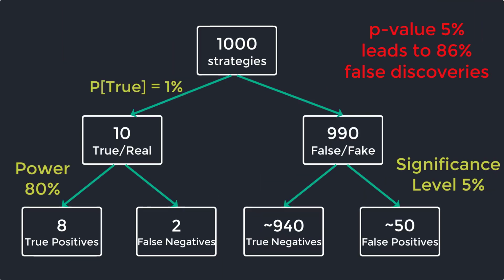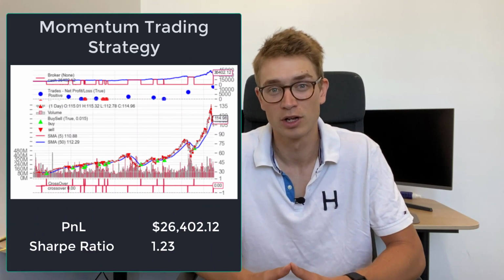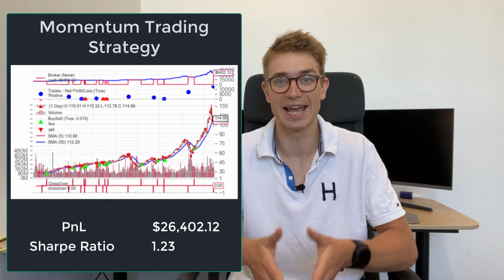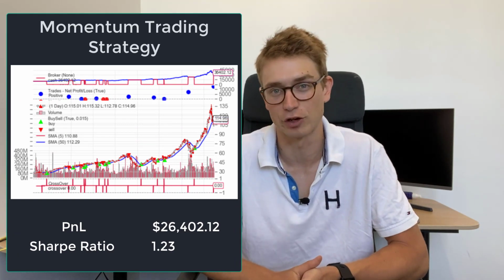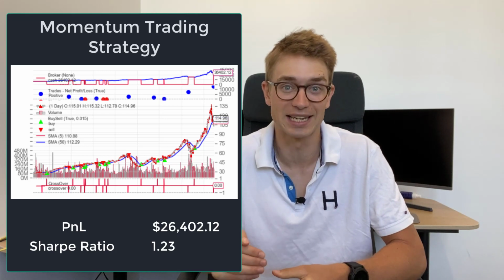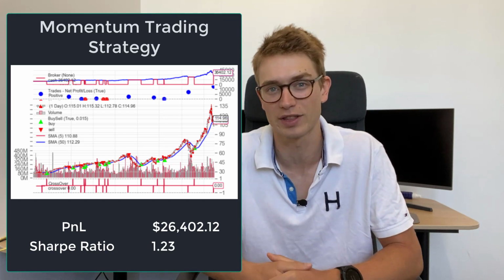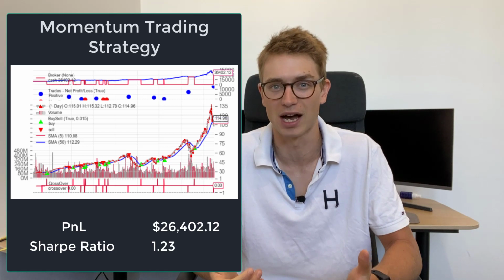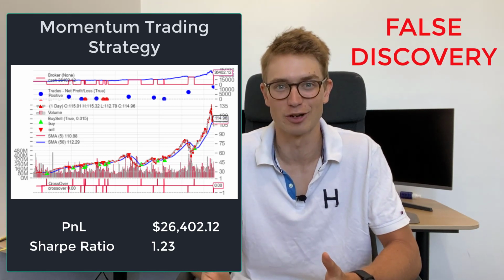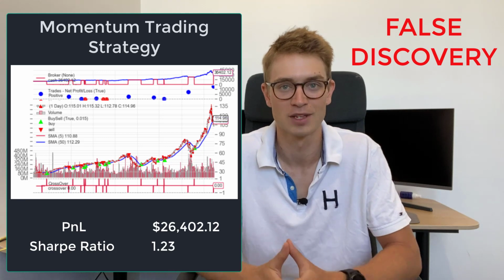So to demonstrate why most trading strategies are actually false, we're going to look at two things. We're going to look at a tree structure, which describes the probabilities of leading to a false discovery. Second, we're going to go through a real world example. We're going to be implementing a momentum-based trading strategy for Apple. Now, for Apple stock, we're going to be taking a trading range and looking at moving average crossover terms that indicate when we should buy and when we should sell. And we're going to look at this strategy and why we might find a false positive in terms of a statistically significant result. So let's get into it.